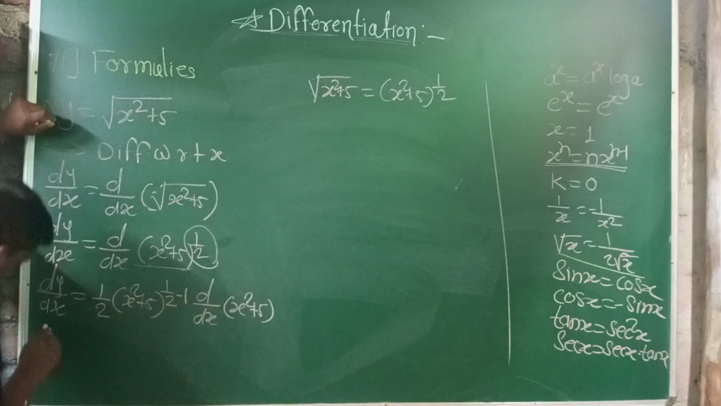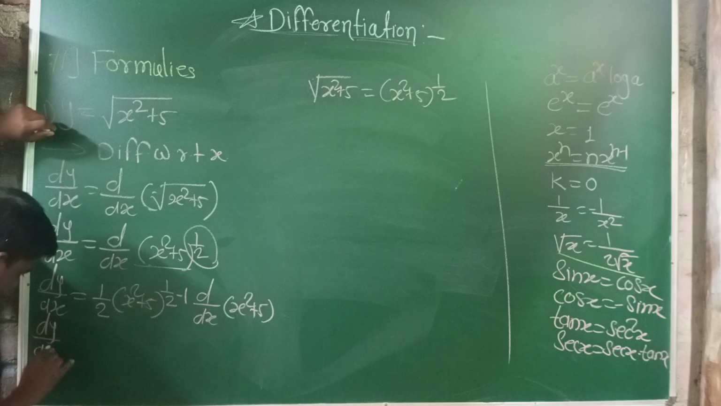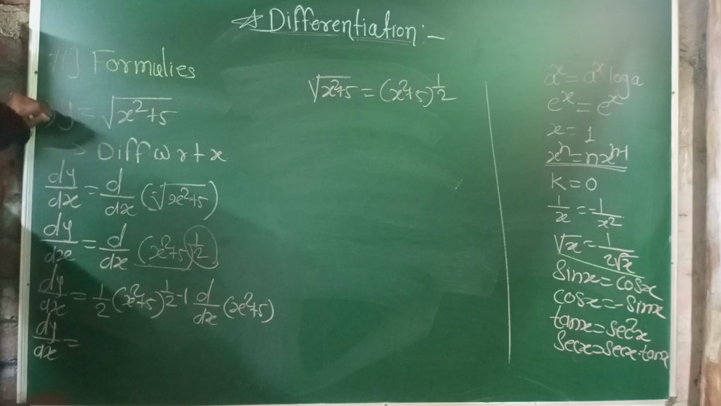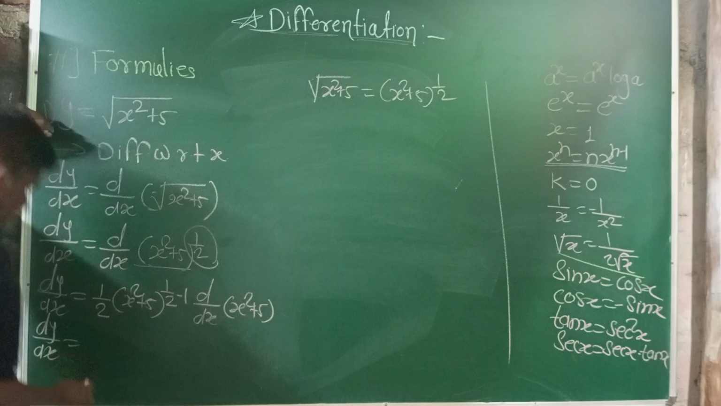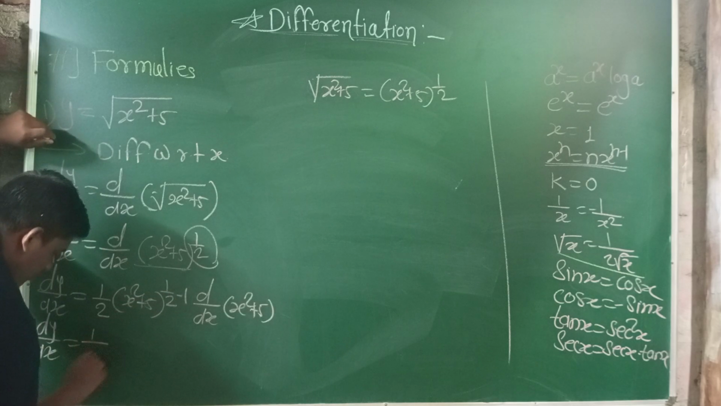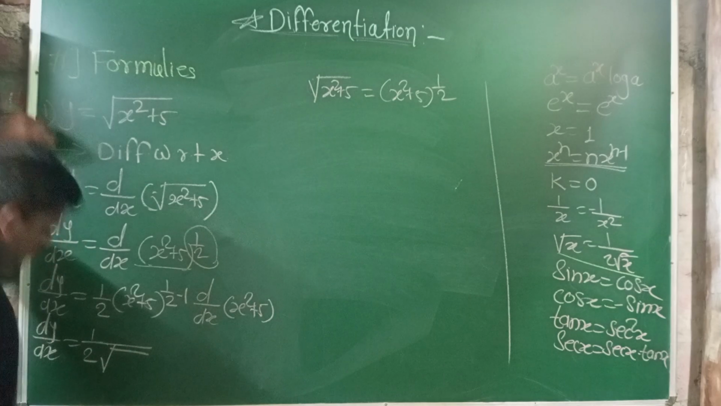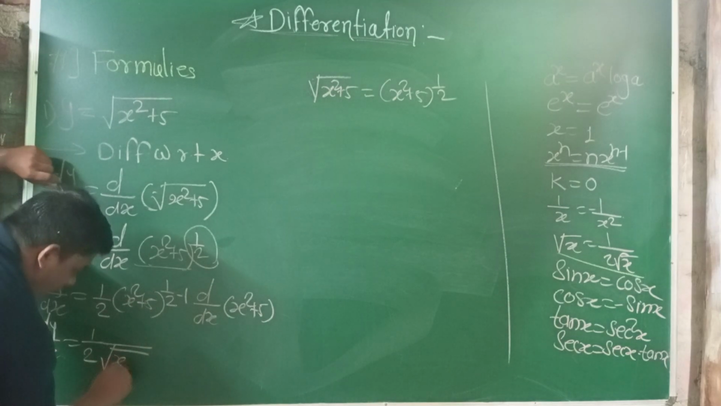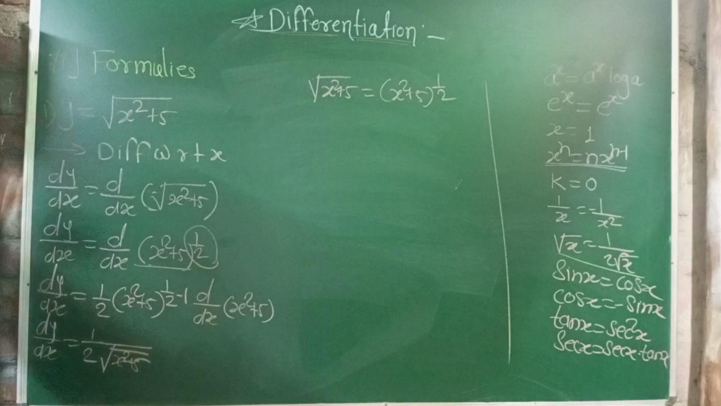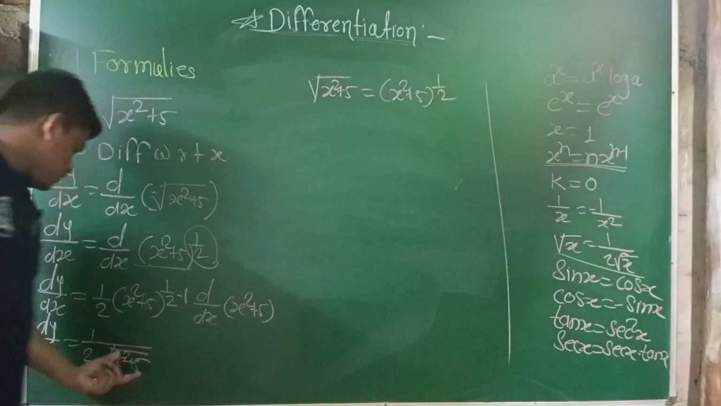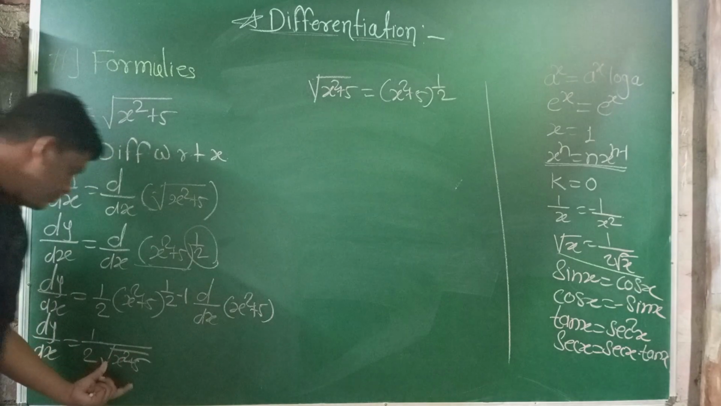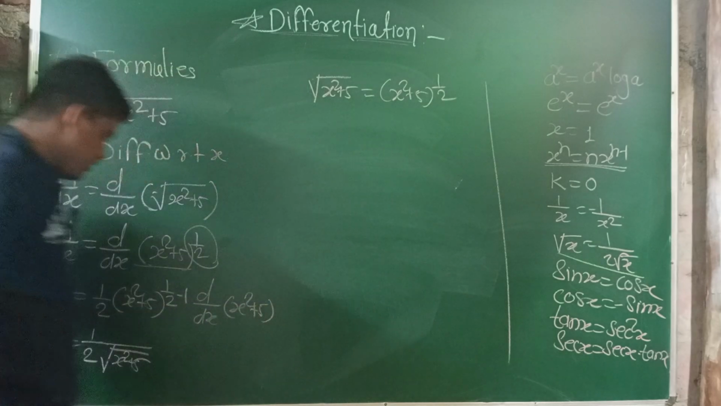Then dy by dx is equal to half, into x square plus 5 raised to minus half. If the power is minus half, we are directly taking it below. If it is half, it comes in square root, and if it is minus, it goes directly below.